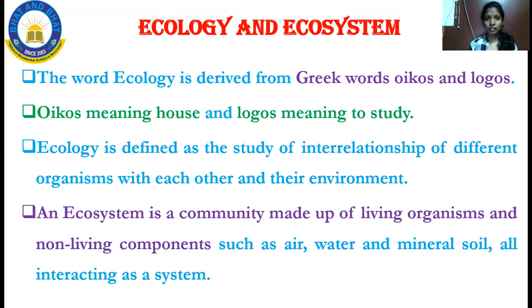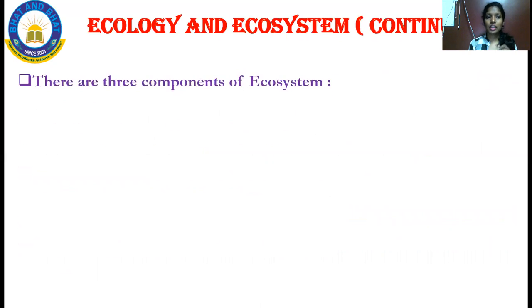The simple meaning here: ecology is the study of interrelationship of different organisms, but ecosystem is a community made up of both living and non-living things.